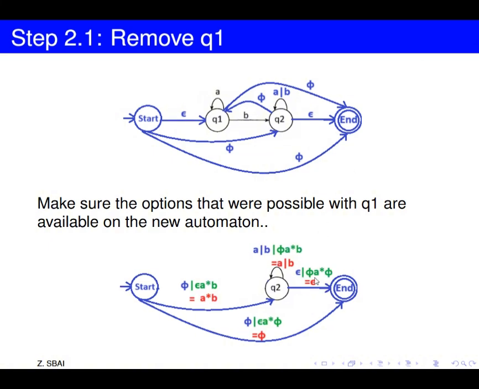For the last transition between Q2 and end, we will write epsilon as the first option there, or the second option if we are going to end through Q1, we will take this transition. We'll write here empty set, A star, empty set. Okay, and empty set concatenated to anything will be empty set. And if we take the union with epsilon, we'll find the result epsilon.